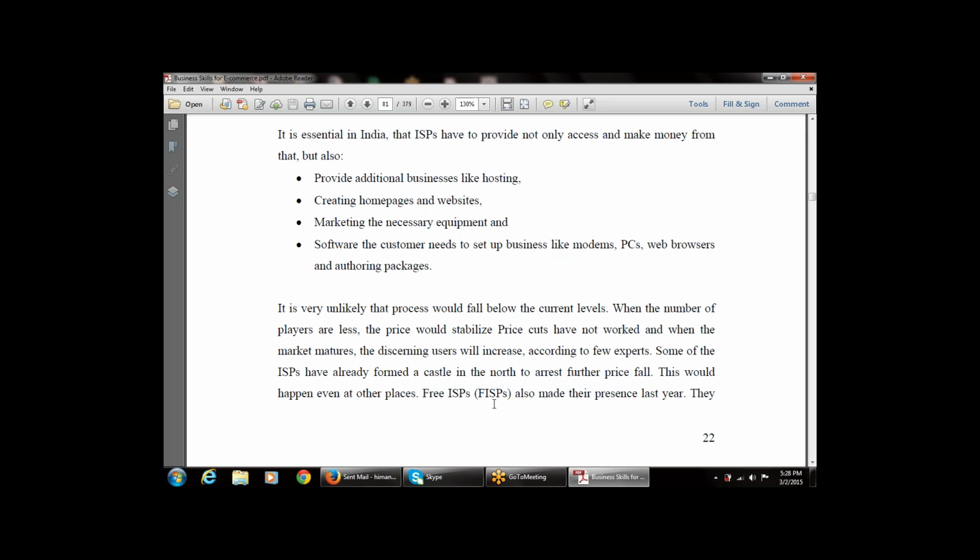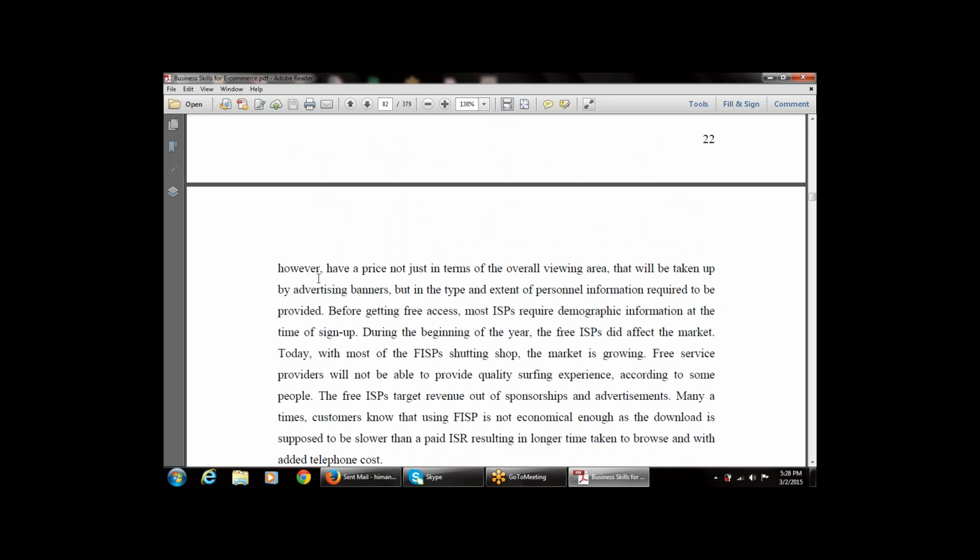Free ISPs, that is FISPs, also made their presence last year. They, however, have a price, not just in terms of the viewing area taken up by advertising banners, but in the type and extent of personal information that is required to be provided.